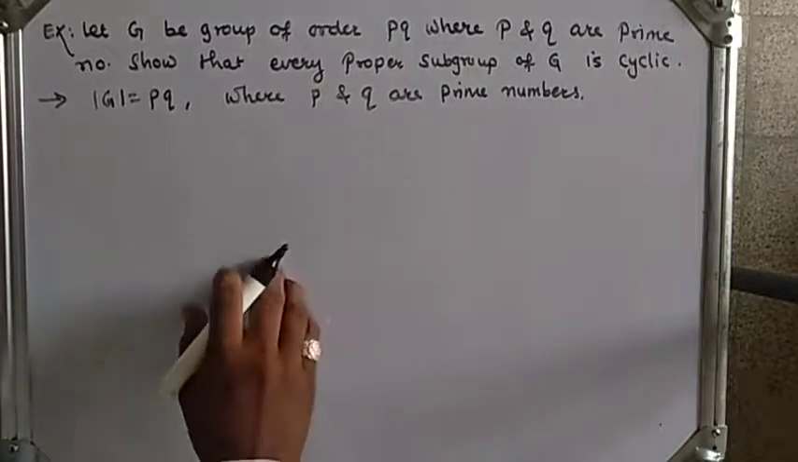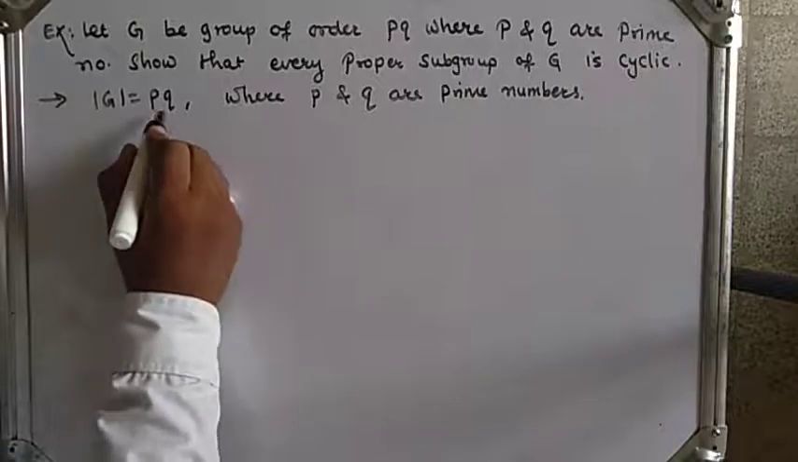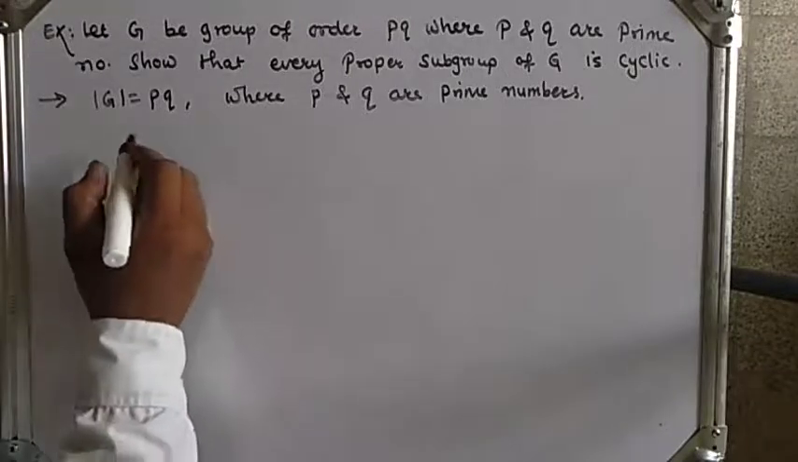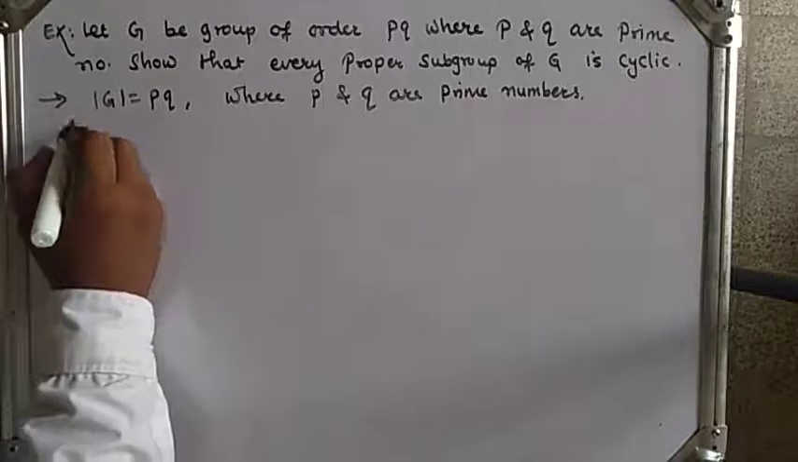Then we will use Lagrange's theorem. Here the order of G is p into q, where p and q are prime numbers, and we have to show that every proper subgroup of G is cyclic. Then by Lagrange's theorem,